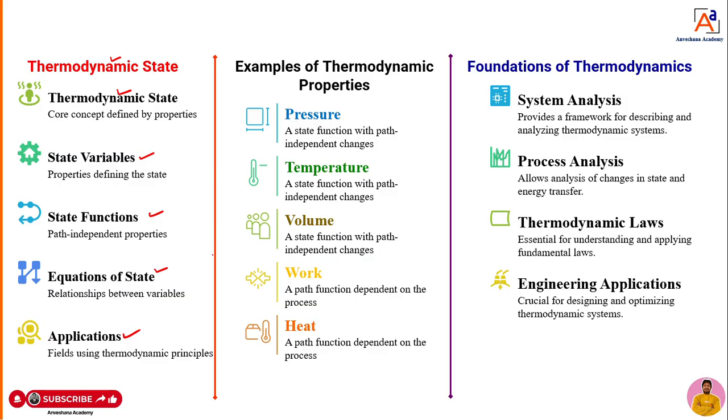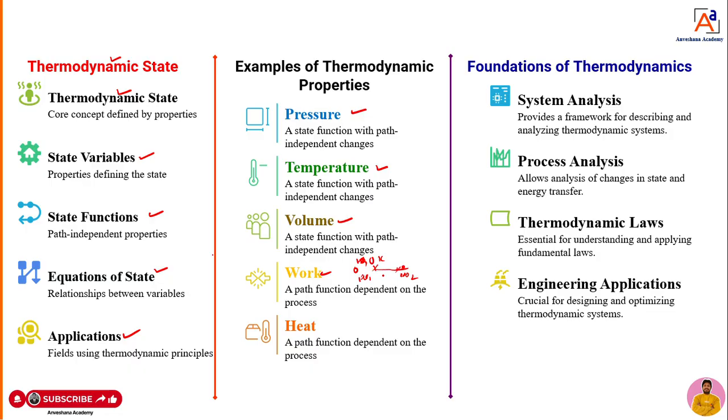Dear students, while explaining this state, I was using some important properties. The property changed. What are the properties? Pressure, temperature, volume, work. Work means what, dear students? Assume that initially at point 1, work is W1. You can call it the initial condition, W1, zero work. At point 2, W2, the work is changed from point 1 to point 2. That means we are going to move an object from one point to another point.